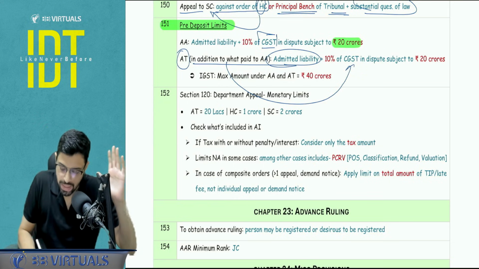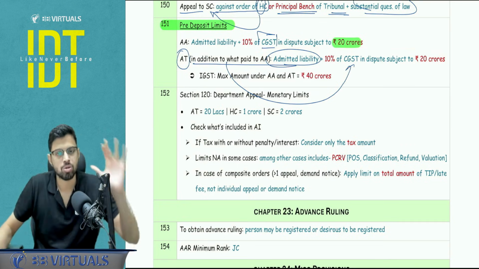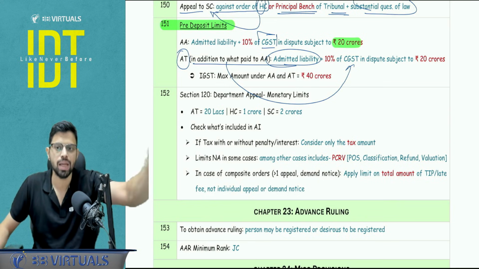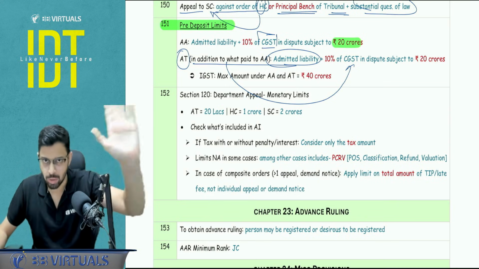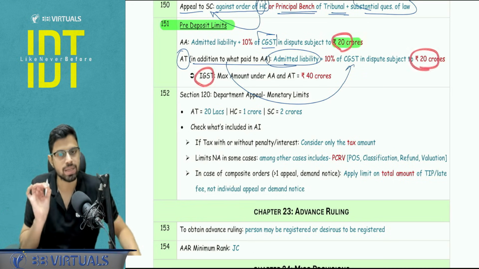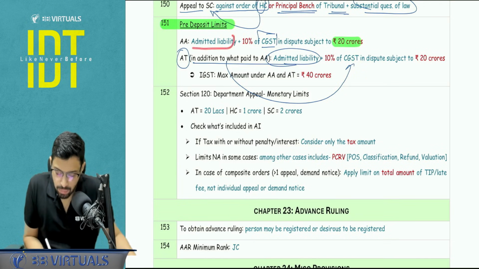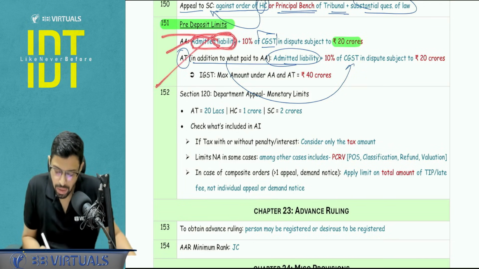But in the paper, please write it again. People ask, sir, why will I deposit the admitted liability again? You have to write it like this in the paper: admitted liability plus 10% of the GST in dispute, again in addition, subject to another 20 CR. Clear? Now the limits are very easy to learn. For IGST, this 20 CR will be 40 CR. Another mistake area: self-admitted. When I am using the word liability, this includes tax, interest, penalty, but here I am only using the word tax.